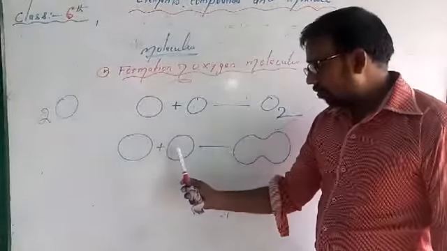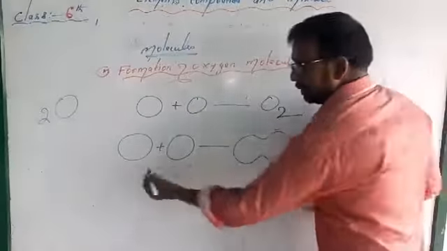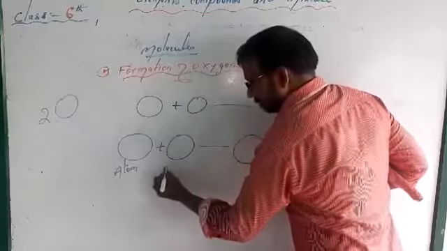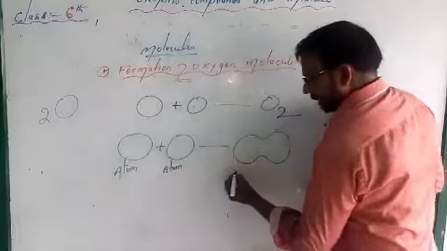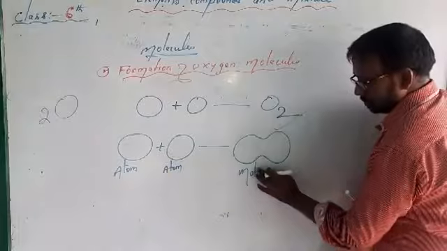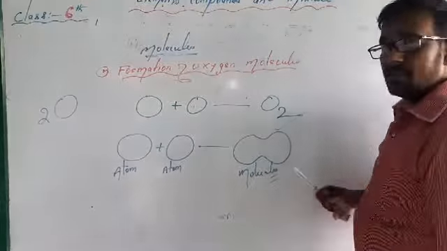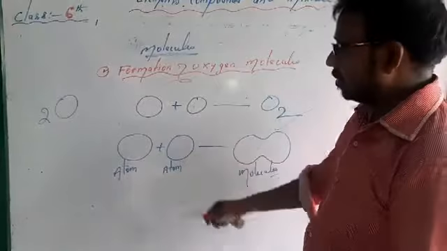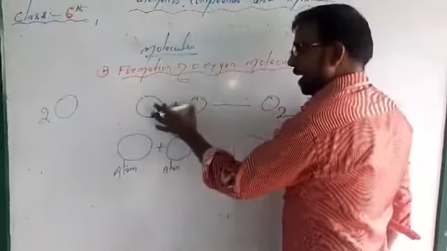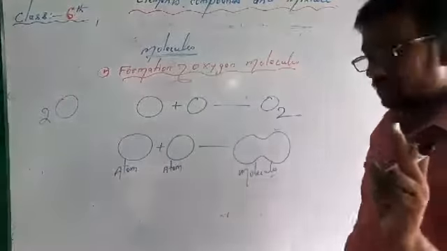One atom combined chemically, what is formed? A molecule. This is the atom, and this is the molecule. Like that, one atom of oxygen and one atom of oxygen, 2 atoms, combine chemically to form one molecule of oxygen.